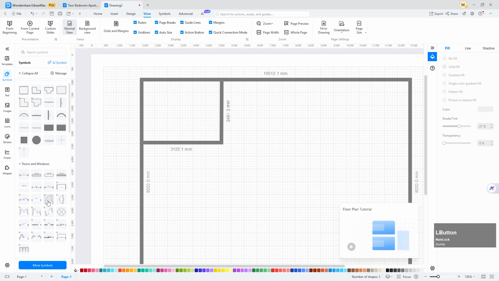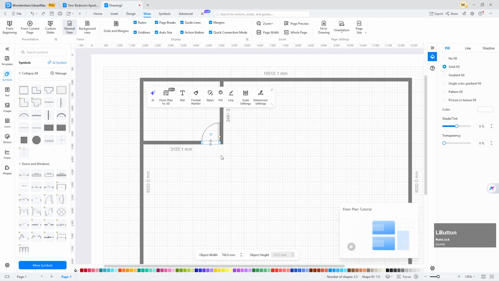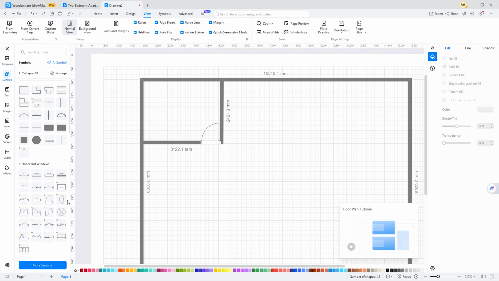Below it you will find many more symbols. You will find door and window elements in the door and window elements options. From here, I am drawing doors and windows.